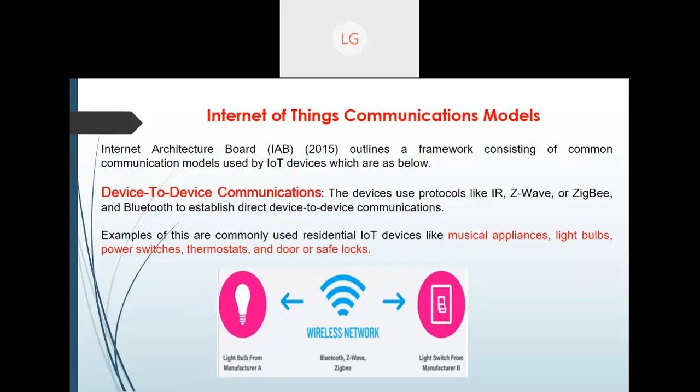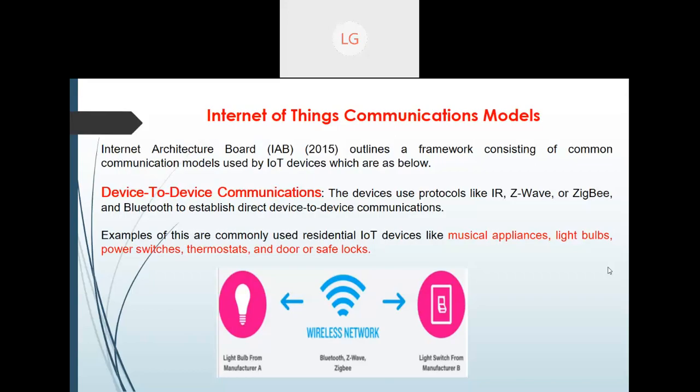The first communication model I want to share with you is device-to-device communication, using protocols like infrared, Z-Wave, Zigbee, and Bluetooth. Where do we use these? In residential areas, in home automation systems, such as musical applications, light bulbs, power switches, thermostats, and locks.